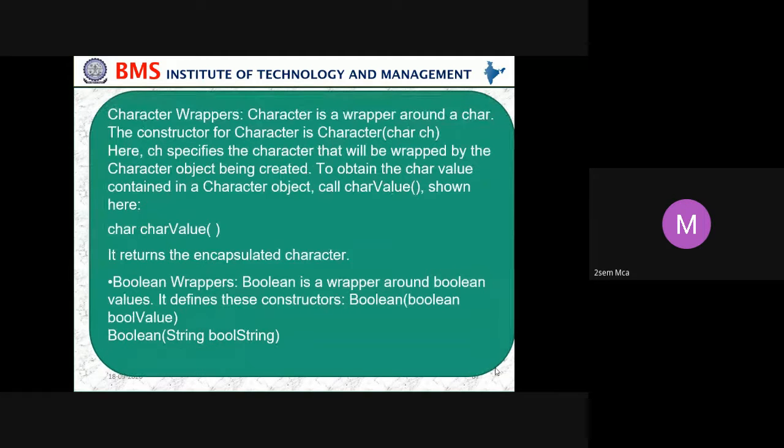Character wrapper: Character is a wrapper around a char. The constructor for Character is Character(ch). Here ch specifies the character that will be wrapped by the Character object being created. To obtain the character value contained in the Character object, call charValue, shown here. charValue returns the encapsulated character. Boolean wrapper: Boolean is a wrapper around Boolean values. It defines these constructors: Boolean(boolValue) and Boolean(boolString). That's how the Character wrapper and the Boolean wrapper are used.